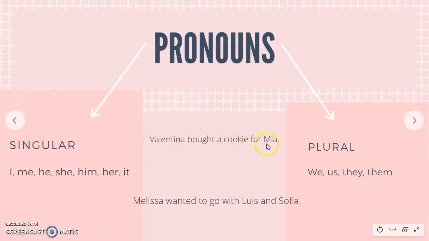Valentina bought a cookie for Mia. She bought a cookie for her. Or you could also say Valentina bought a cookie for her. Or she bought a cookie for Mia. Remember, those were singular pronouns. Now we're going to go to plural.